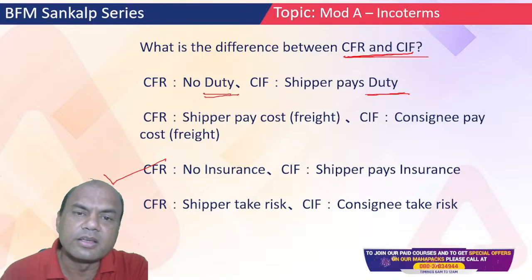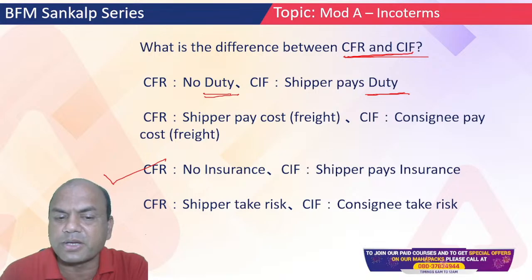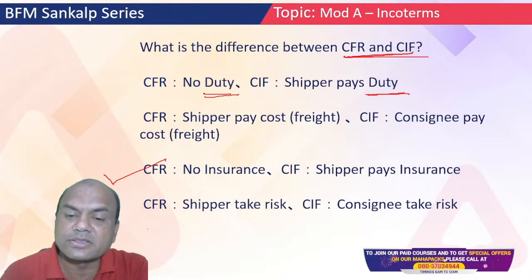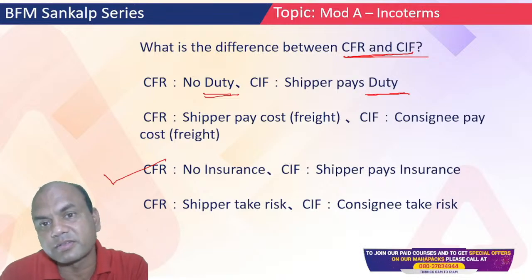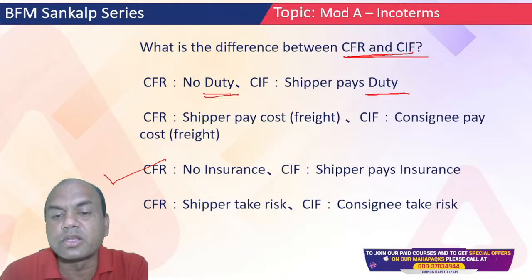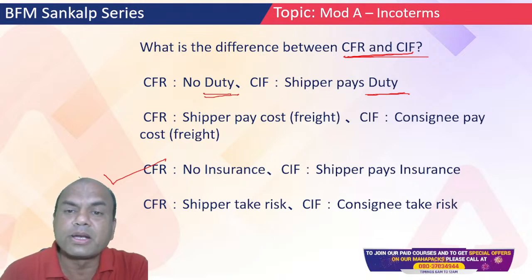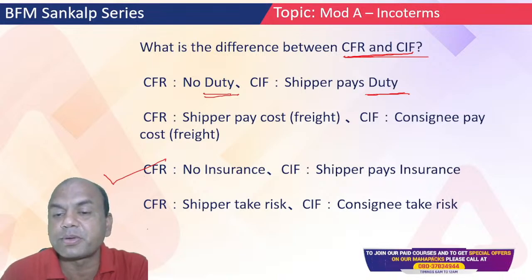The seller buys the insurance, but the risk is not taken by the seller. The seller will only pay for the insurance if something happens. But the right answer over here is this: CFR no insurance, CIF shipper pays the insurance.